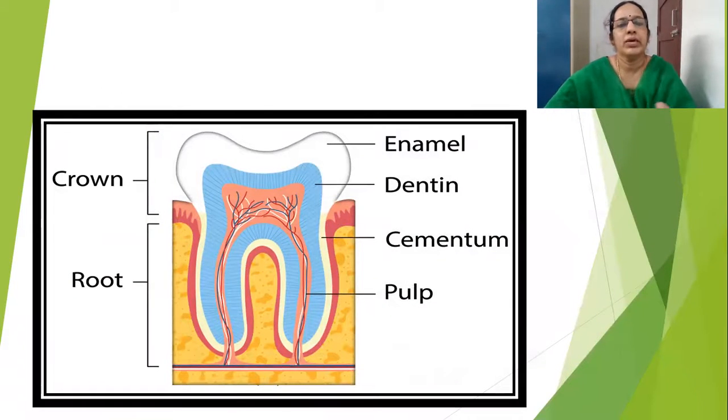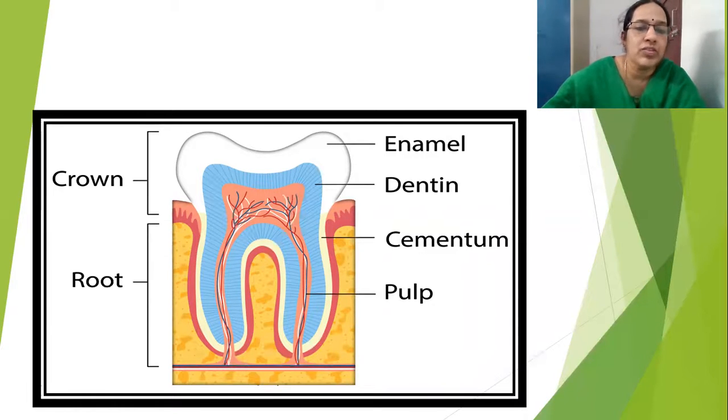So now you can see here the structure of the tooth: the covering that is called enamel, and inside to that it is called dentin, and then the cementum. Cementum is what is fixing this tooth to the root. And pulp is present, which consists of blood vessels and nerves, and the root, which is fixing the crown part to the root. This is the diagram that you have to learn.